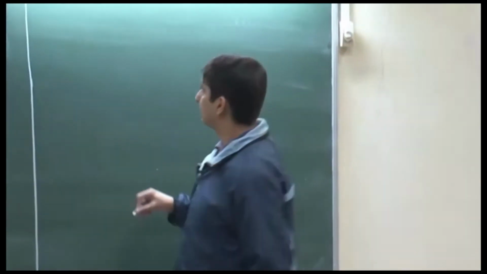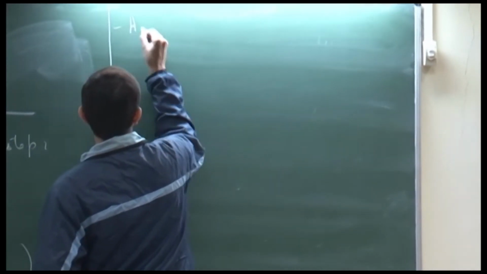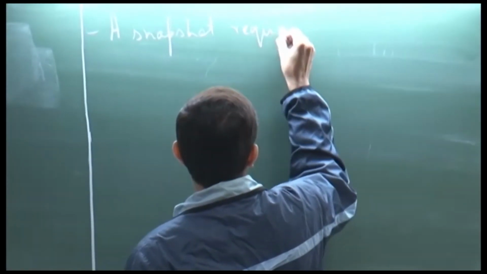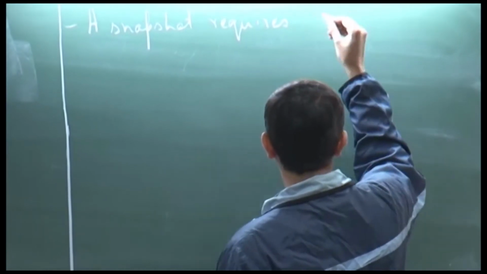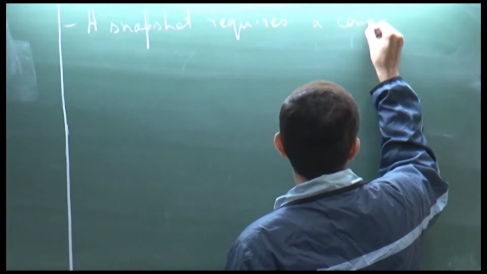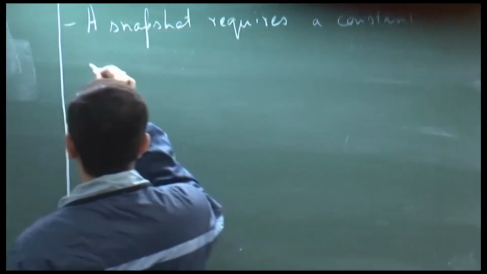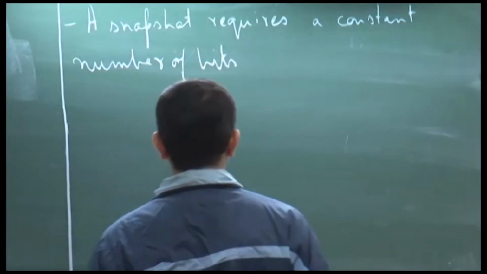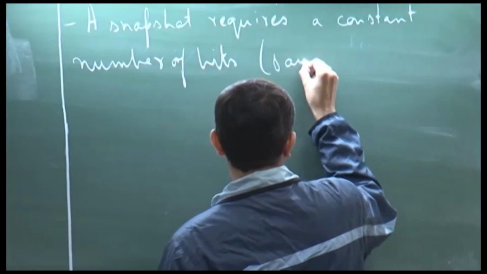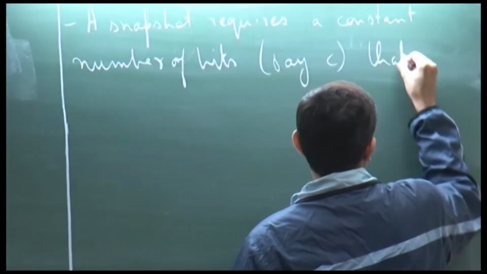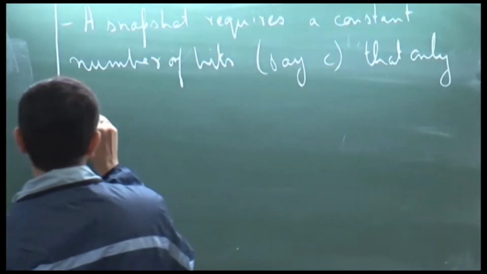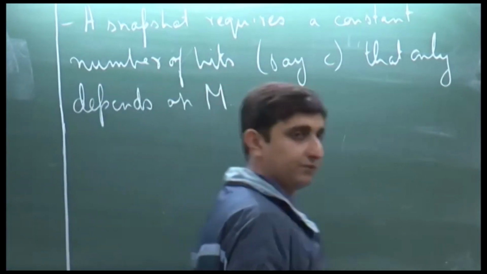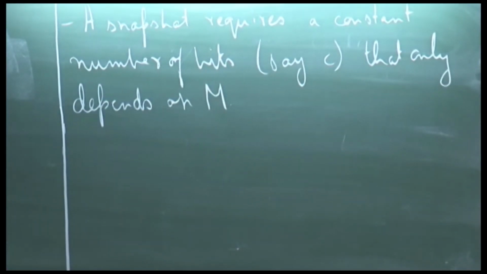So, in other words, a snapshot requires a constant number of bits, say C, that only depends on the machine M. In other words, it does not depend on the input size.